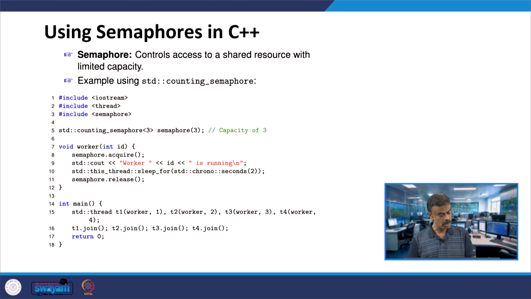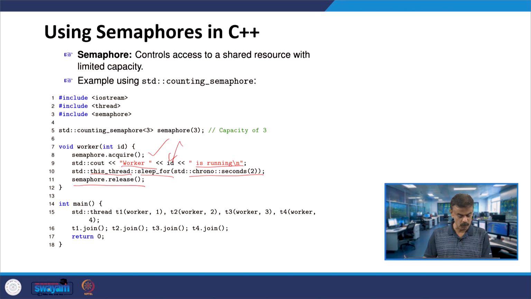Let us see how the worker function works. The worker function acquires the semaphore, and prints the message worker with the worker ID is running. Then, using this underscore thread, it calls sleep underscore for, so it sleeps for 2 seconds and then releases the semaphore. This is exactly what the worker function does.